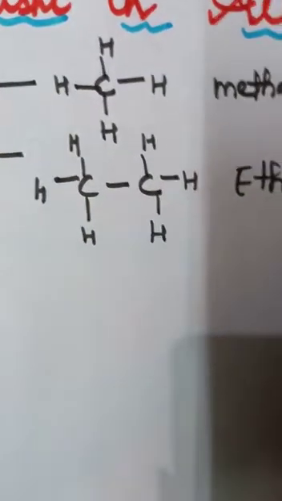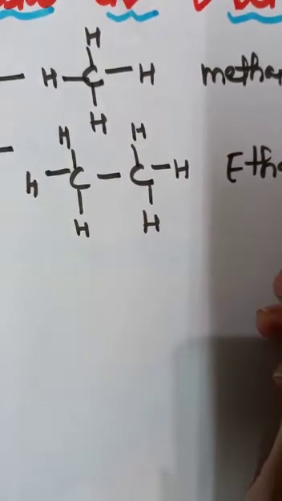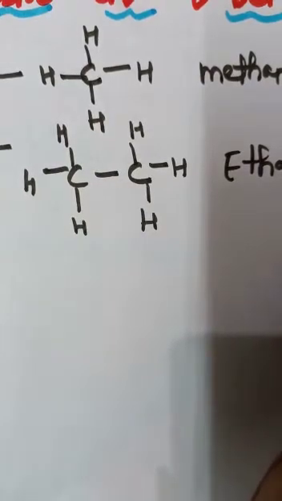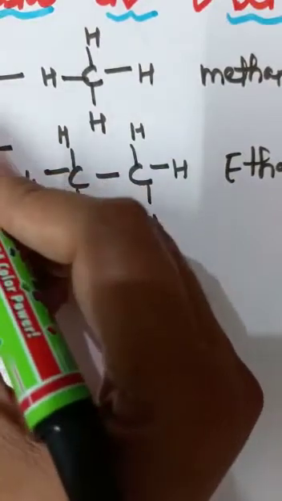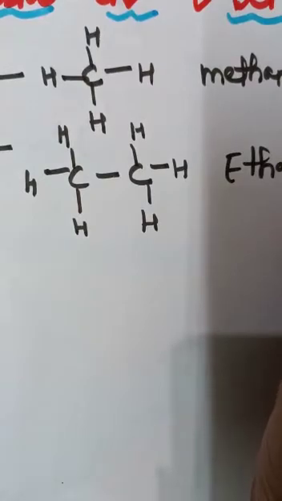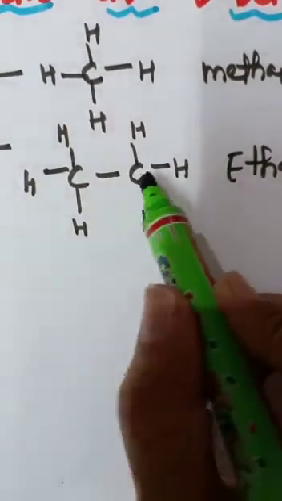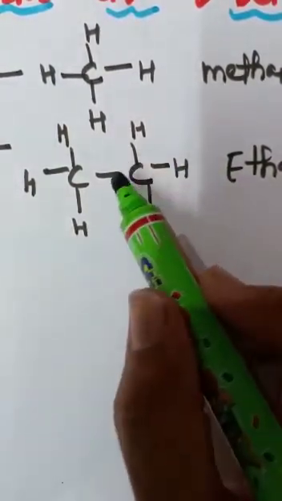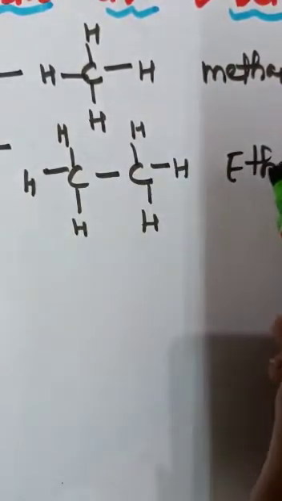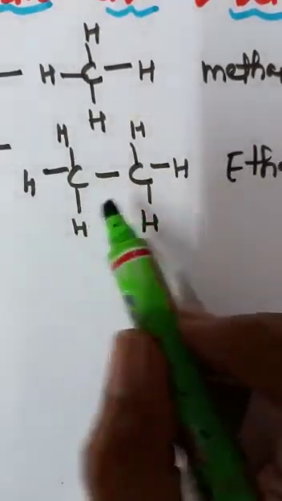Now you know what isomerism is. Isomerism is a phenomenon in which compounds have the same molecular formula, but the structural formula is different. But here, as you can make out, in methane there is one carbon, so there would be no possibility of isomerism. And in ethane, both carbons act as terminal carbons, and the same number of hydrogens and other atoms are attached, so no chance of formation of isomers.